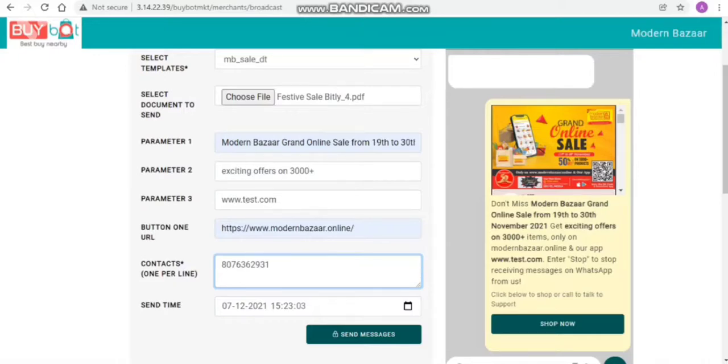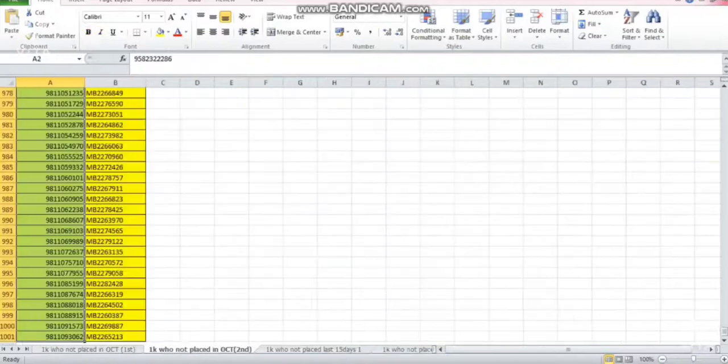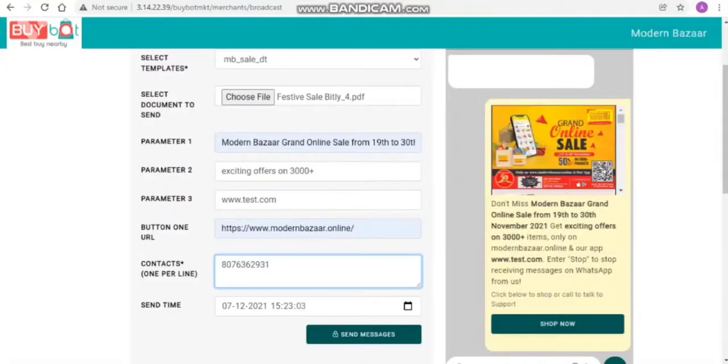If we want to send the message in bulk like 1000, so we can do that also. We just have to copy the entire number from Excel and we can paste over here. So the message will go to these 1000 numbers to the customers, or we can enter manually also.